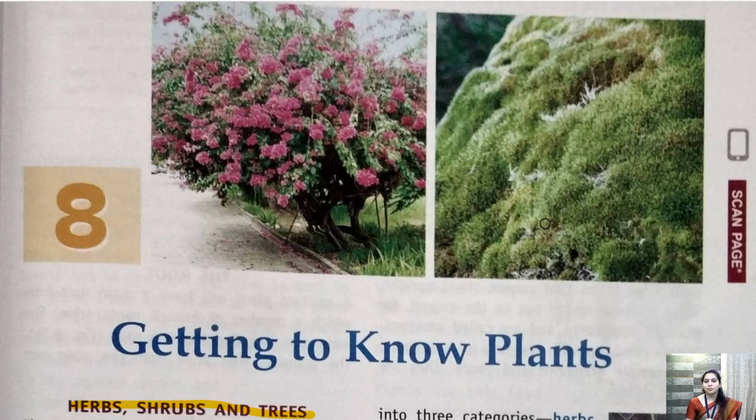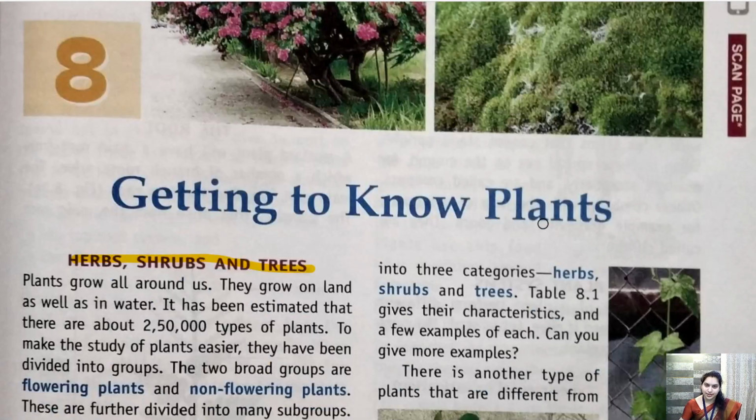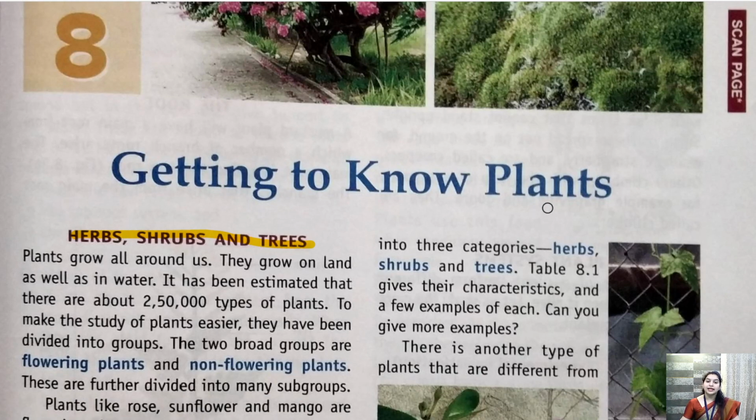So the first topic in this chapter is herbs, shrubs and trees. Okay, so what is a herb, what is a shrub and what is a tree? Before that, first you should know that there are two basic types of plants. What are they? They are flowering plants and non-flowering plants.